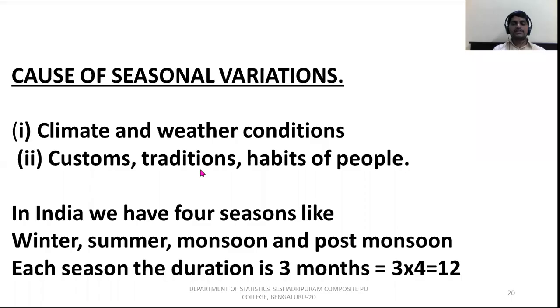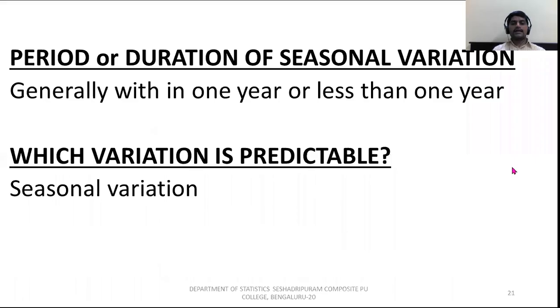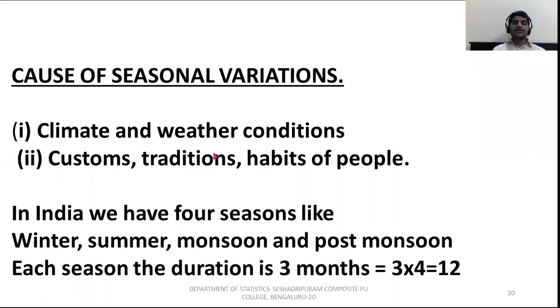In India, we have three categories: rich class, poor class, and middle class. All the categories have their own style to live on earth, right? Yes or no? So depending on that, seasonal variation exists. The causes of seasonal variation are important. One is climate and weather condition. Second, custom, tradition, and habit of the people. I'm repeating once again: climate and weather condition; second, custom, tradition, habit of the people.